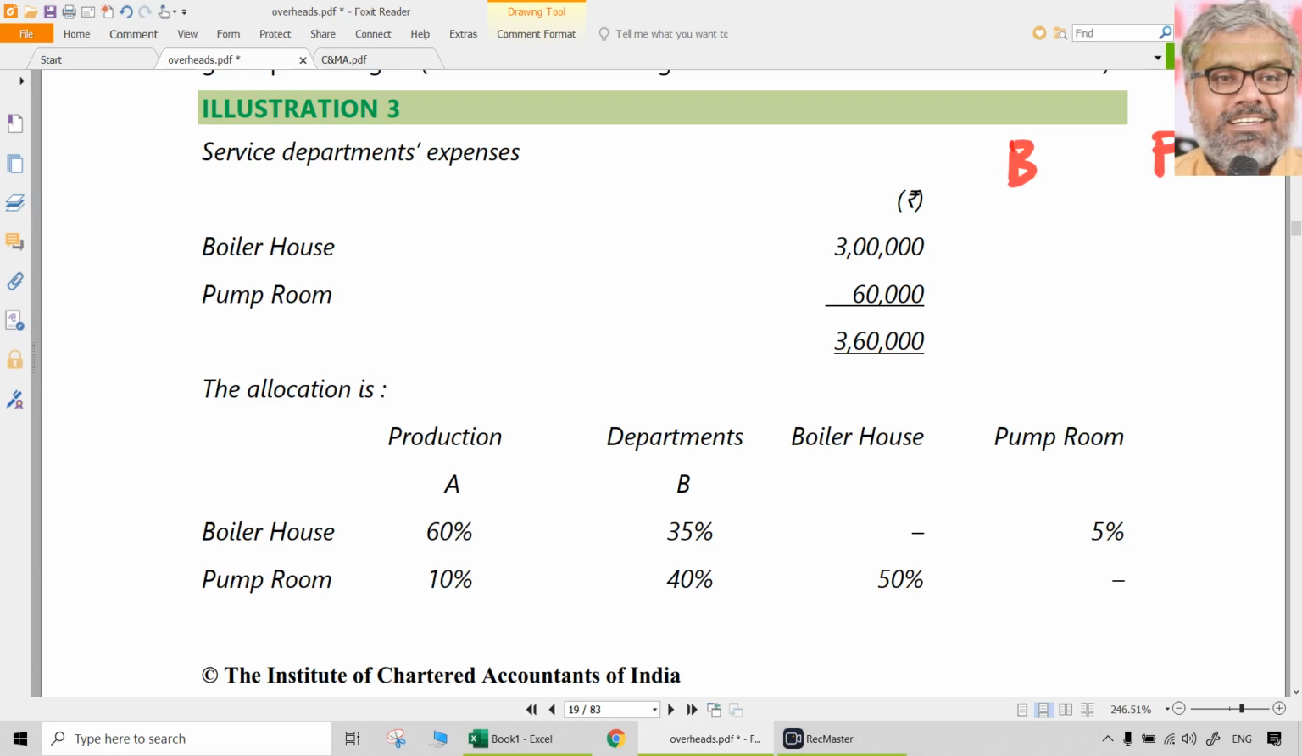X, Y, A, B, whatever you can take, P, Q according to your convenience, no problem. But just boiler house, pump room we are taking. So what is the total cost of boiler house normally? We have to identify that. So what should be the total cost of boiler house? That B should be equal to what? It should be anyway 3 lakhs because it has its own cost of 3 lakhs.